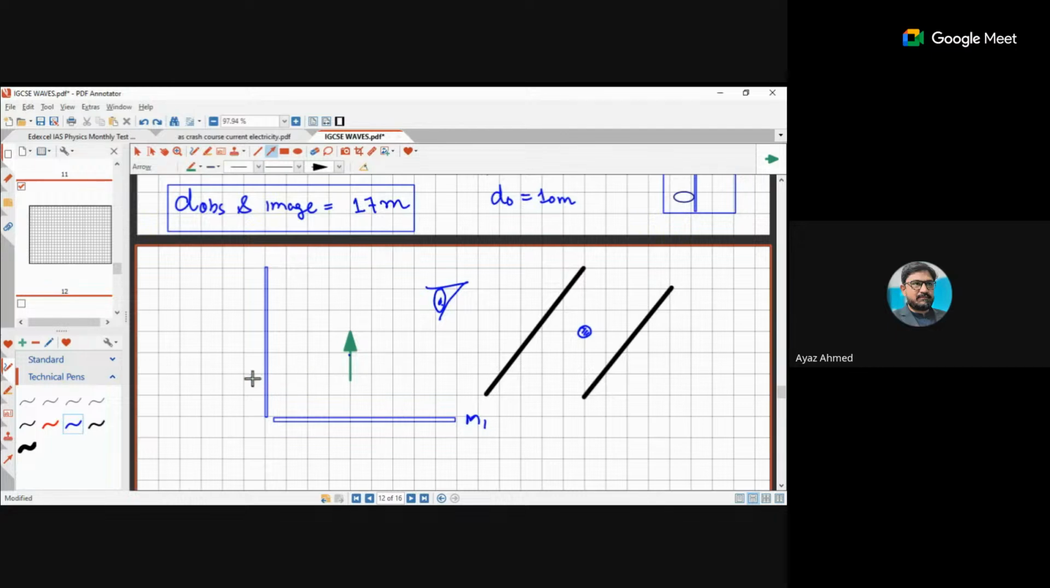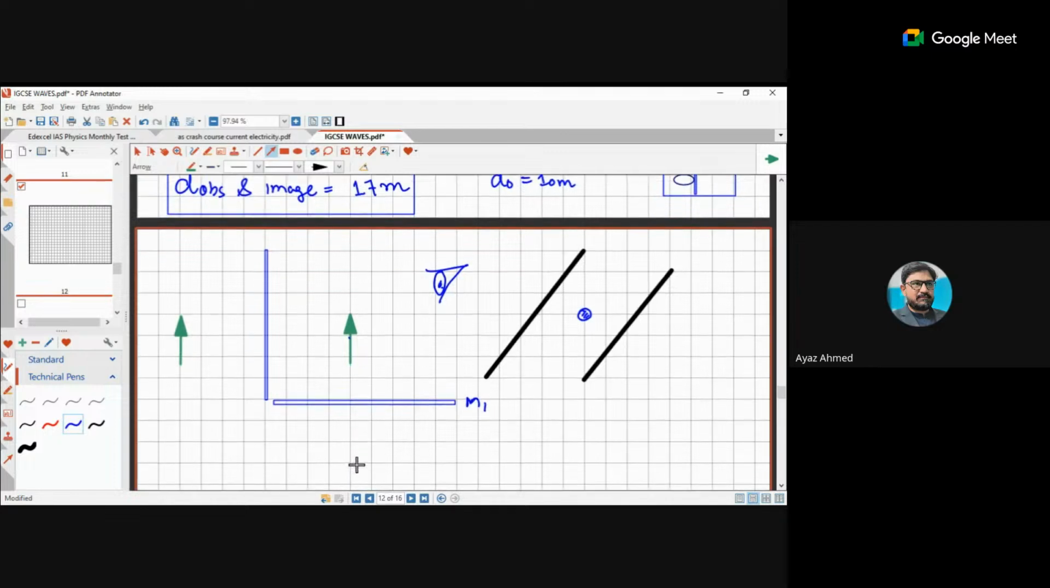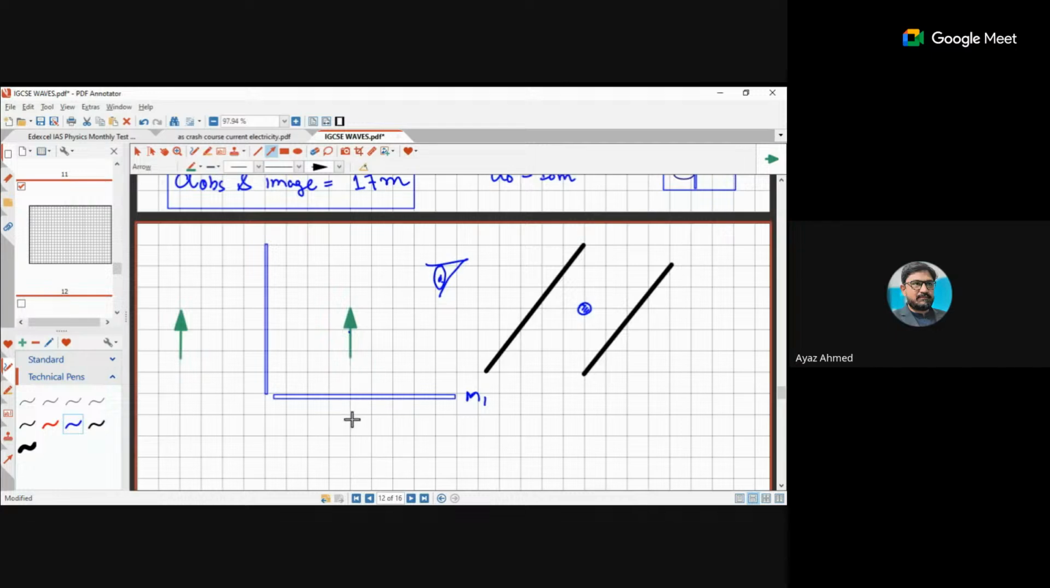1, 2, 3, 4. 1, 2, 3. 1, 2, 3, and 4. So the image is appearing here for this one. Are you getting it? And what about the lower one? It is just 1.5 down, 1.5 down. So it would be something like this. Are you agreed? This is the object. So for mirror number 1, its image will be I1, and for mirror number 2, its image is I2.